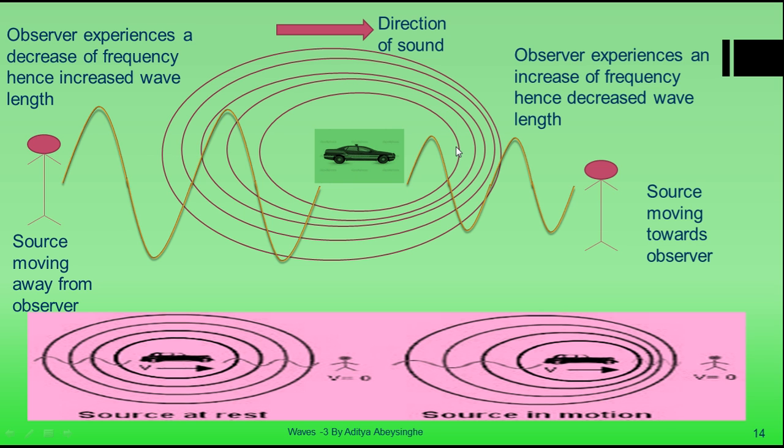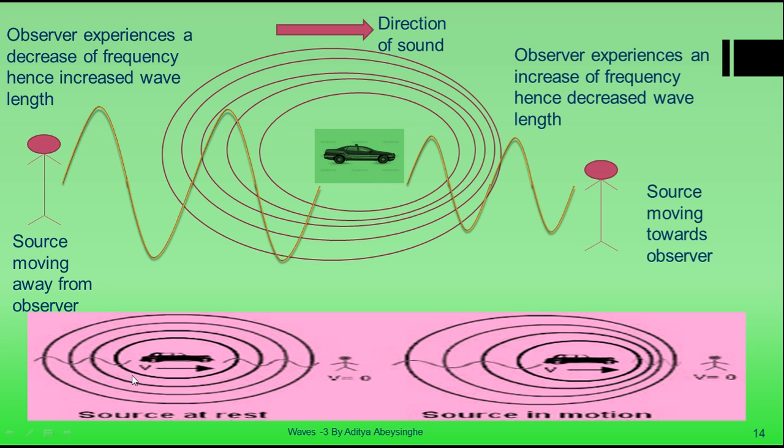Now when the source is moving towards the observer, all the sound waves compact together. When the source is moving away from this observer, the sound waves diverge. So you can see that these are not compact, these are very relaxed. So what generally happens is a change of wavelength and hence of frequency.